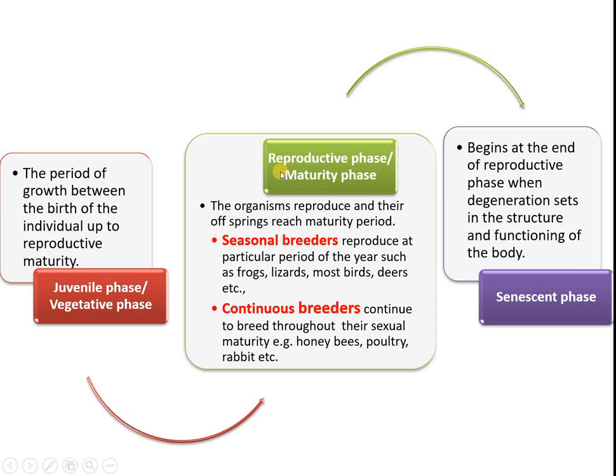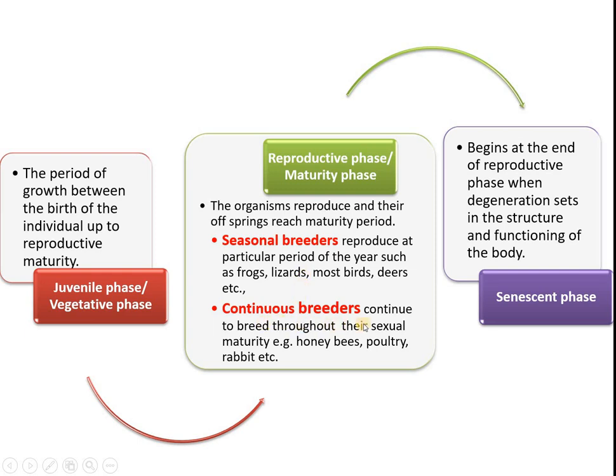vegetative phase. Next one, reproductive phase or maturity phase. What is this? Here the organisms reproduce their offspring. So they attain the maturity. After that they start to reproduce. Here we have seasonal breeders and continuous breeders. So what are seasonal breeders? They reproduce at a particular period of the year, such as frog, lizard, most birds and deer. They have some season, during that time only they reproduce.